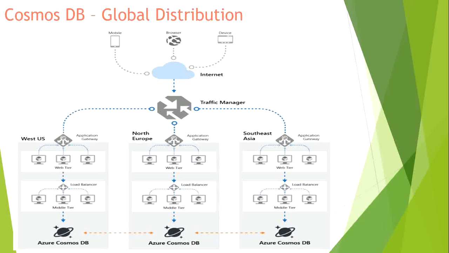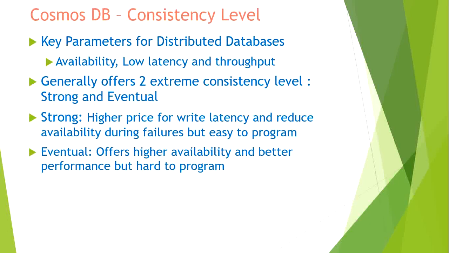This is another topic, data consistency, which is the next one. We'll talk about why this consistency is required and what the different levels of consistency available for Azure Cosmos DB are. When we talk about Cosmos DB consistency, for any type of distributed database, there are three important parameters being considered.